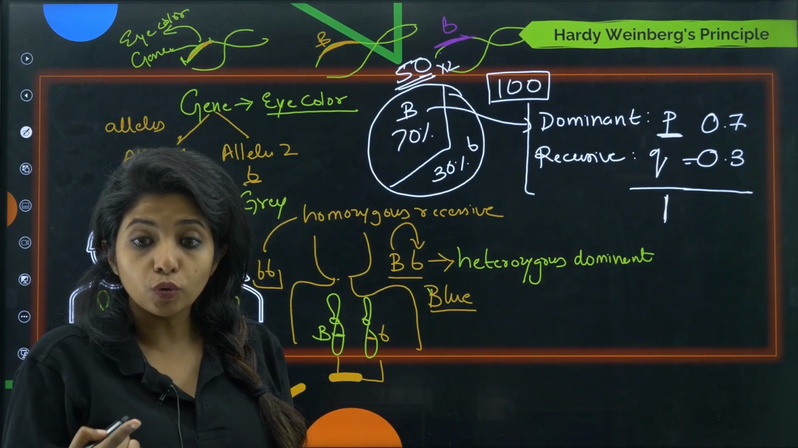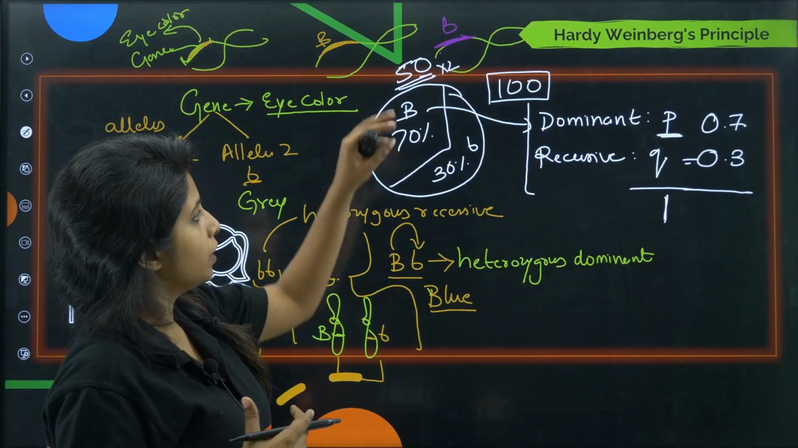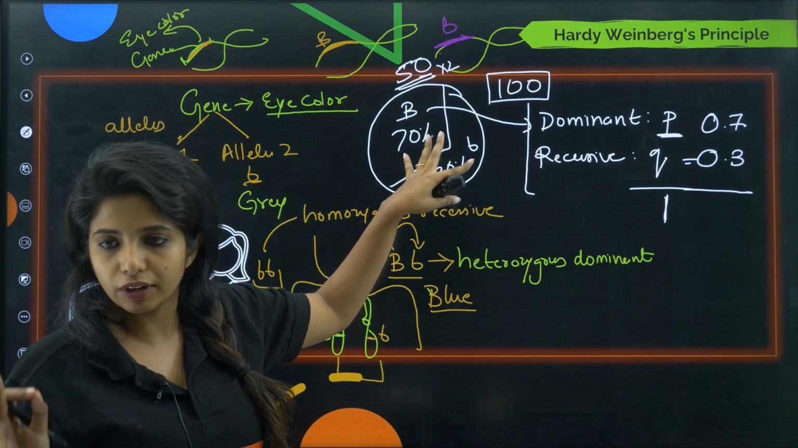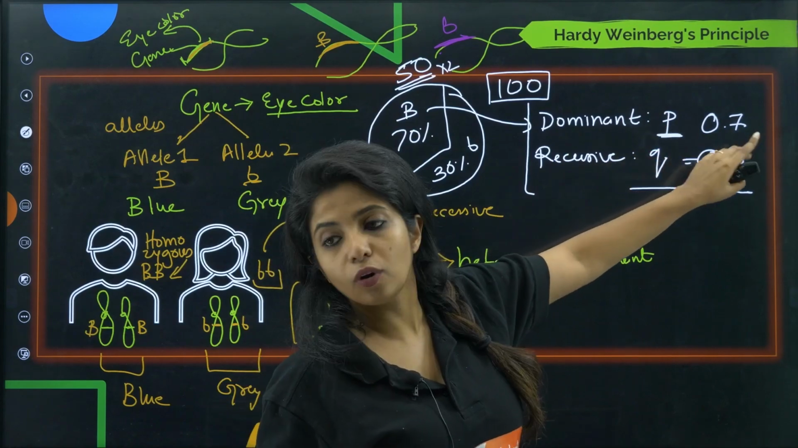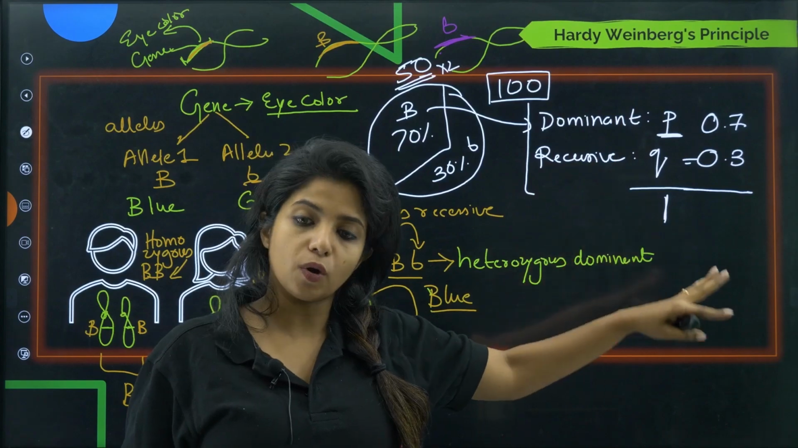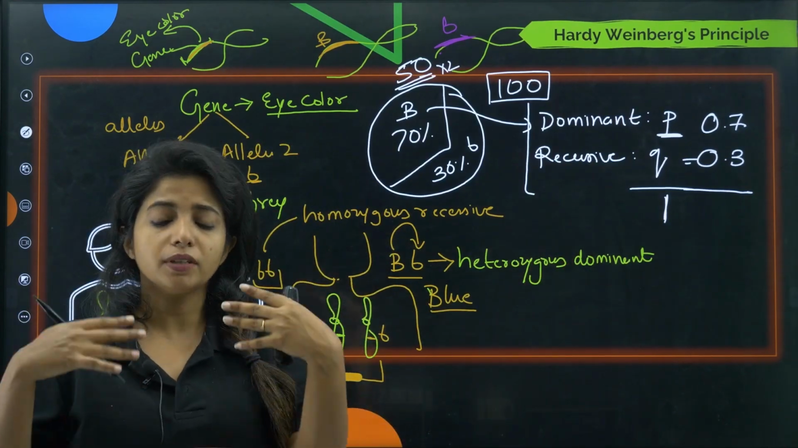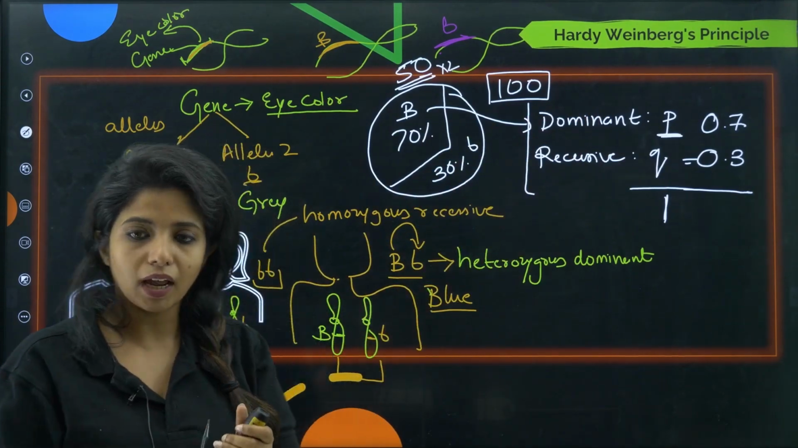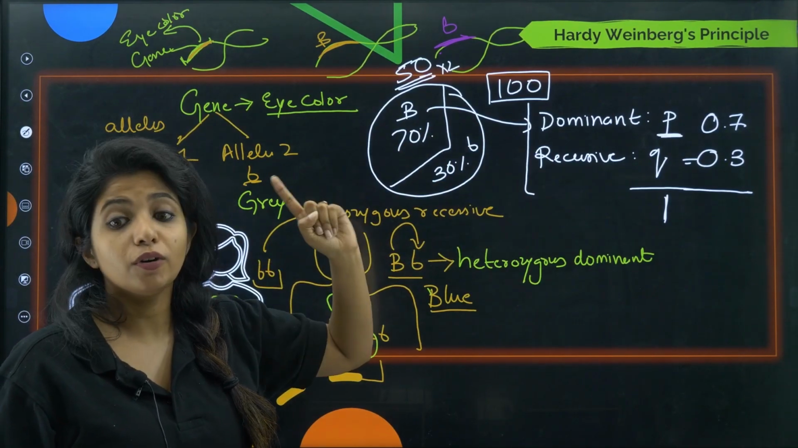Now according to Hardy-Weinberg's principle, this particular population will have a constant allelic frequency. That is, capital B will always be 0.7 and the recessive one will always be 0.3. It will always be constant, generation after generation. Every time reproduction happens, this remains constant. But do you think it can happen? Do you think that capital B will be this much only and small b will be this much only? If you think so, then you are wrong.